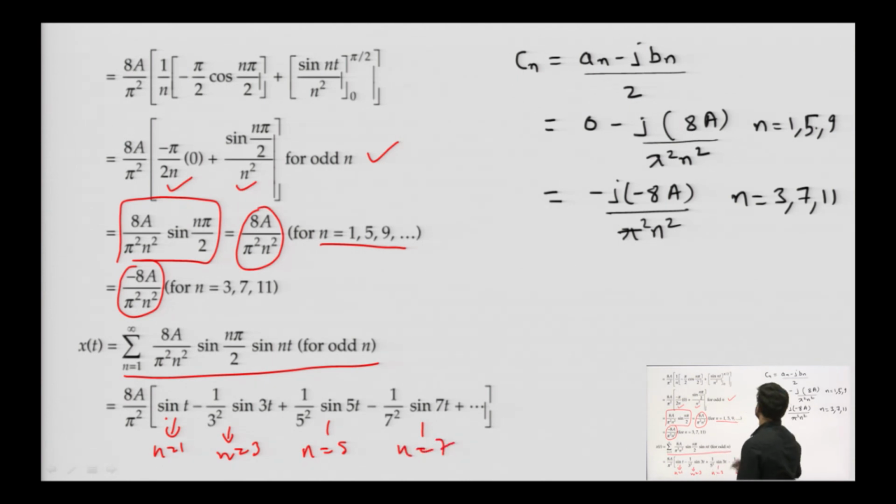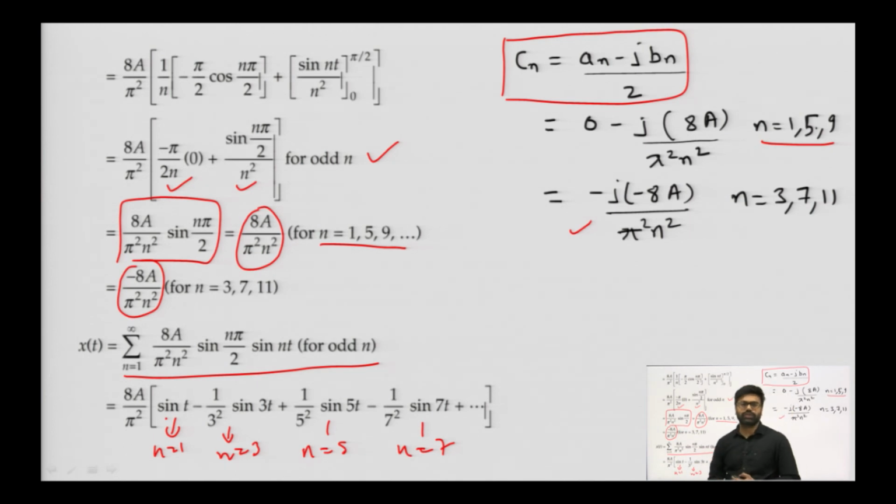Similarly, we can find the exponential Fourier series coefficient by the relation C n equals A n minus j B n by 2, and it is minus j into minus 8a by n square pi square and minus j into 8a by n square pi square for n equals 1, 5 and so on. So this is our value of the Fourier series coefficient for the odd and half wave symmetric condition.